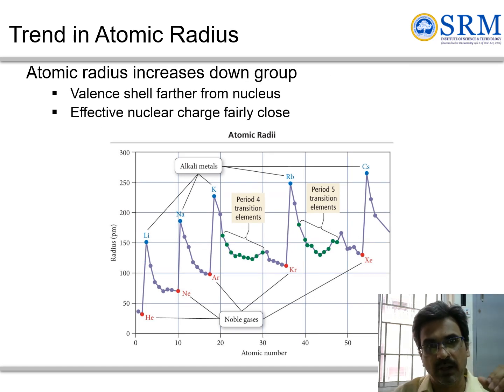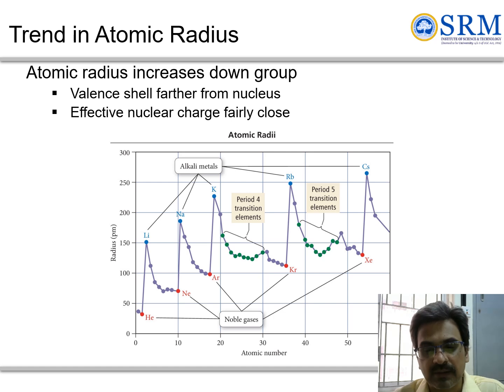We also need to make it a point that in the understanding of the periodic table, we need to have the Aufbau principle, Pauli's exclusion principle, Hund's rule. All these things are very well taken into account. And also, if you look at the atomic radius, it increases down the group. So you can see lithium, sodium, potassium, rubidium, cesium. These are the alkali metals. When we add a new valence shell of electrons, new shells are added, so the size or the atomic radius increases.